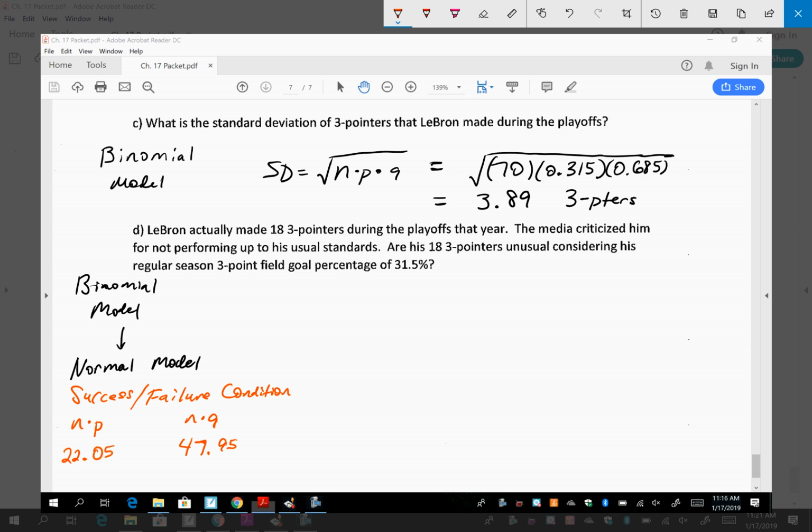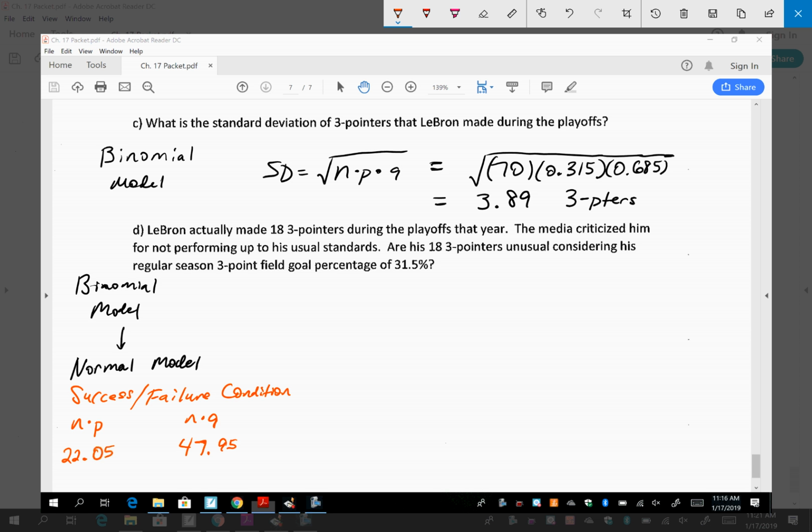Another check: if you were to add these two numbers together, you would get 70. That's always another check you can do. It should be your n, because remember, we only have two options. If you tell me there's this many successes, then subtracting from the total gives the failures. So you can always do it that way.